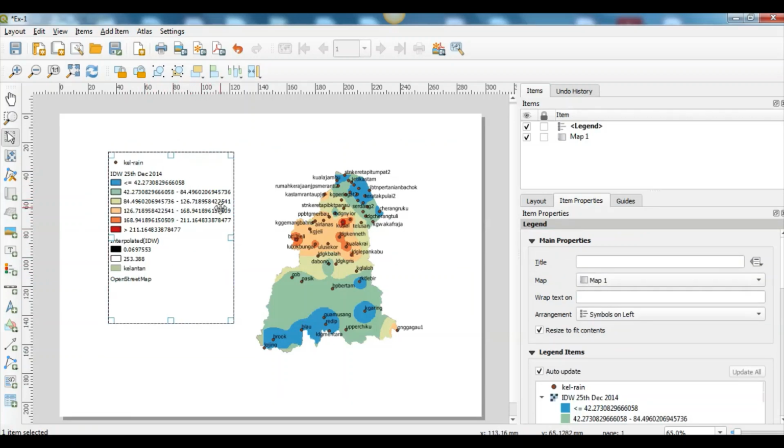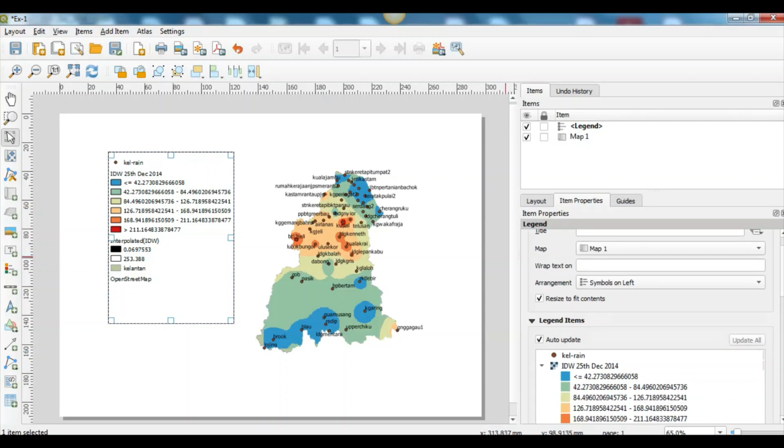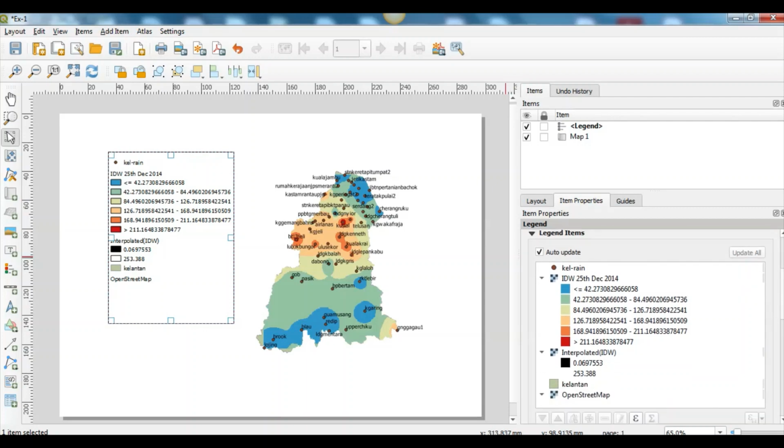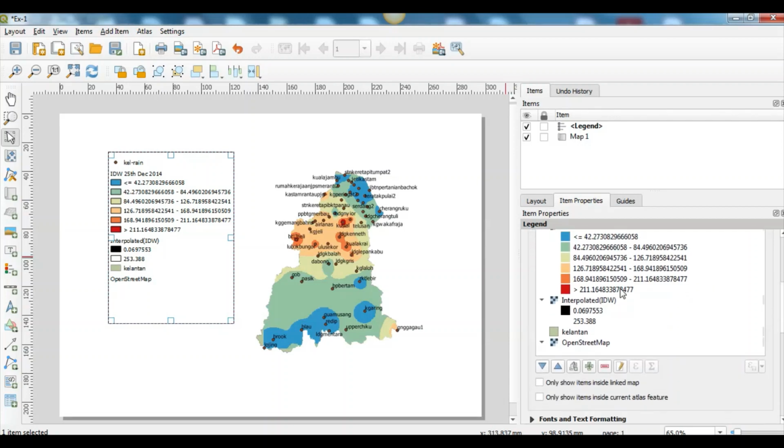and then you can see something like this. Here I have something that I don't want to show, which is interpolated IDW. So we can remove this one by going to the properties on your right side. So click the auto update and click the interpolated IDW and click minus.